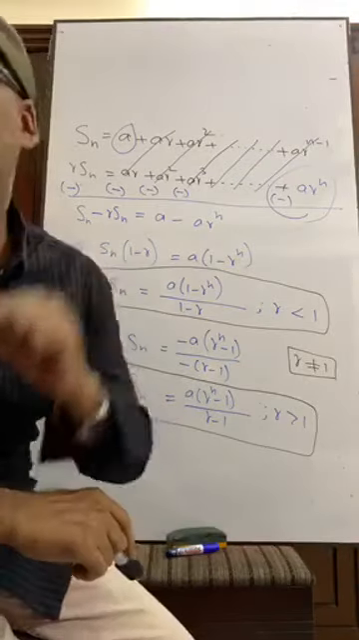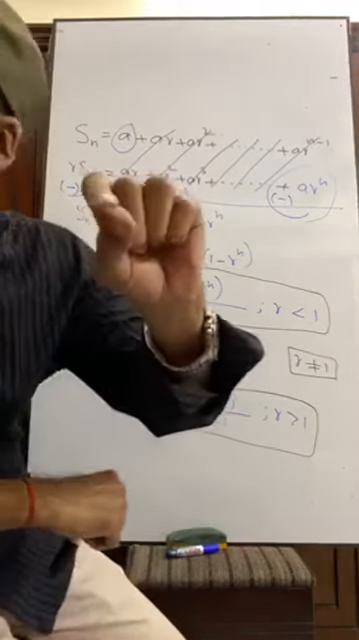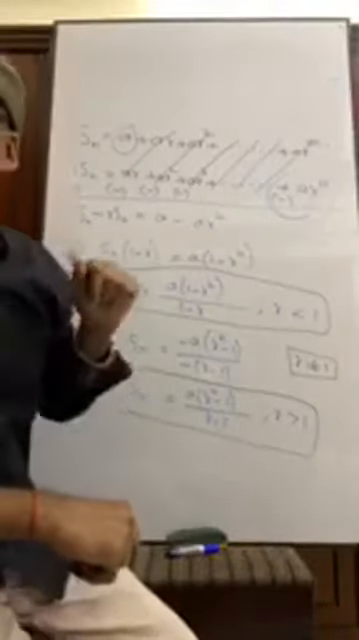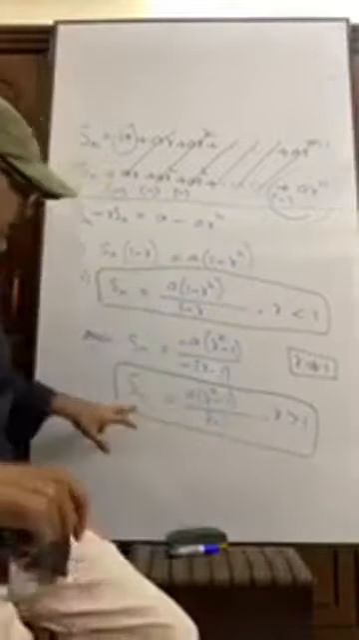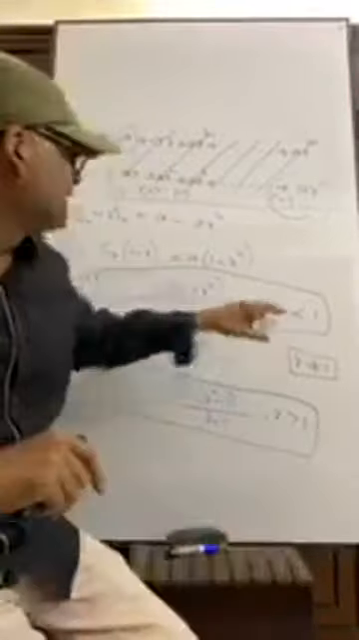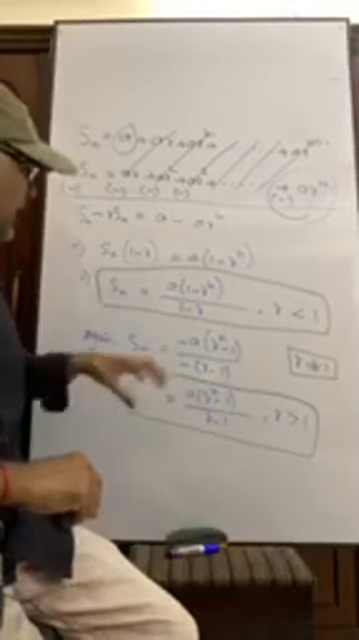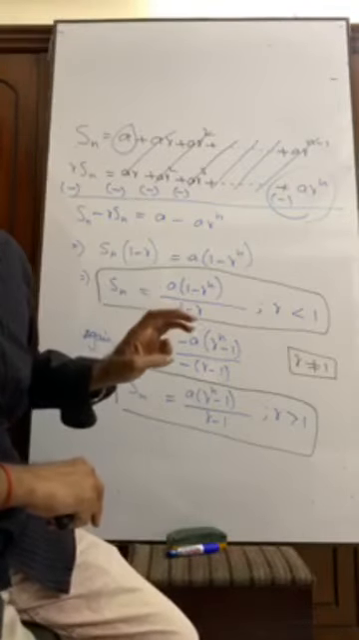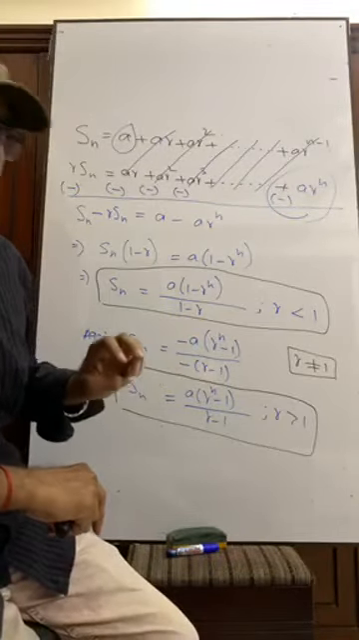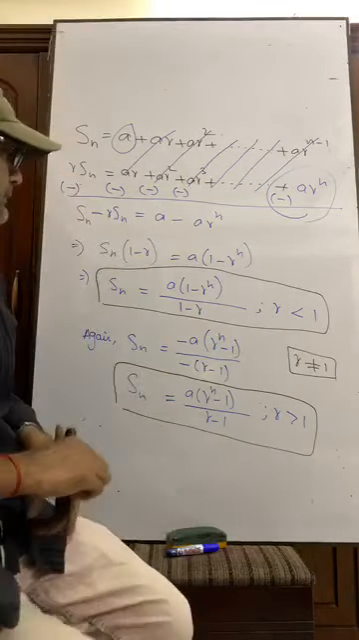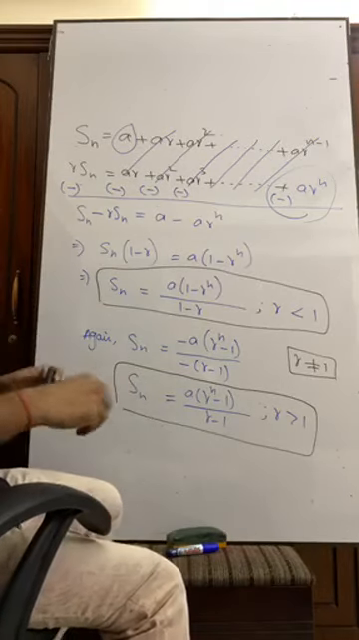If R is not equal to 1, then R may be greater than 1 or R may be less than 1. If R is greater than 1, then the sum up to n terms is this. If R is less than 1, then the sum up to n terms is this. So we have two formulas to determine the sum: one for R less than 1, the second for R greater than 1. Keep in mind that R is never equal to 1. You write down these two formulas.